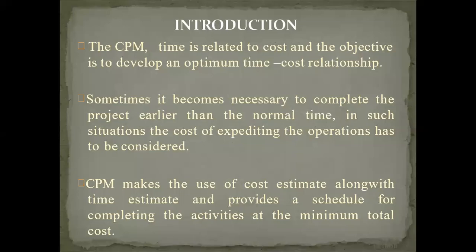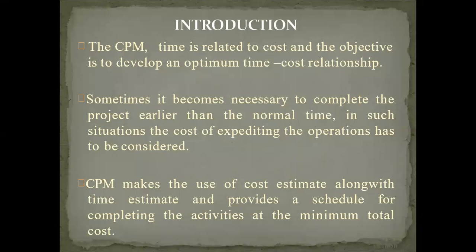So we are discussing that sometimes it is necessary to complete the project earlier than the normal time. Whatever that 15 months is there, we have calculated, and 25 lakhs. Those two things are called normal time and normal duration.